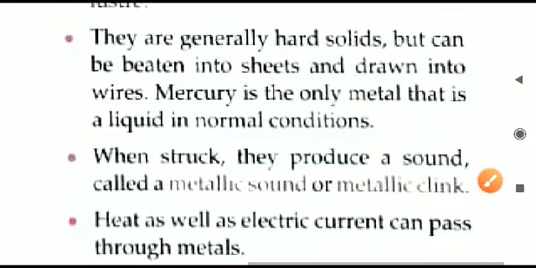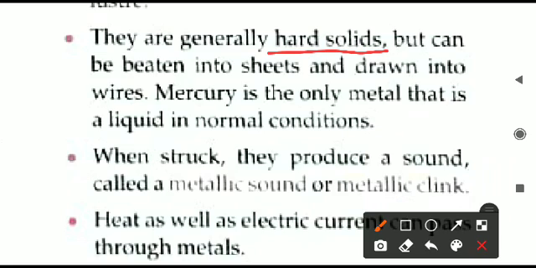Second one is they are generally hard solids. All the objects made of metals are generally hard and we can beat them into thin sheets. You would have used aluminium foil paper to pack the food in the lunch box. So that is aluminium. Aluminium is a metal and it is very hard, but when it is regularly beaten, it converts into a simple foil paper. You can easily fold that.